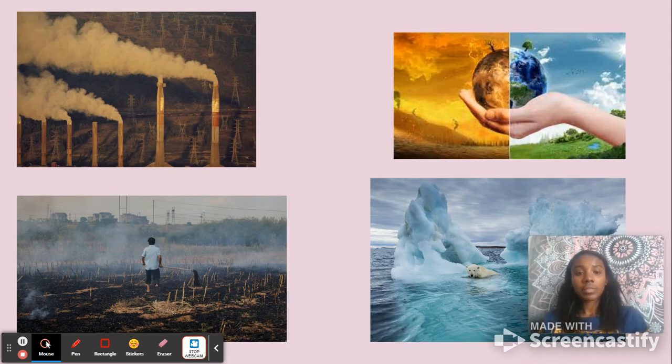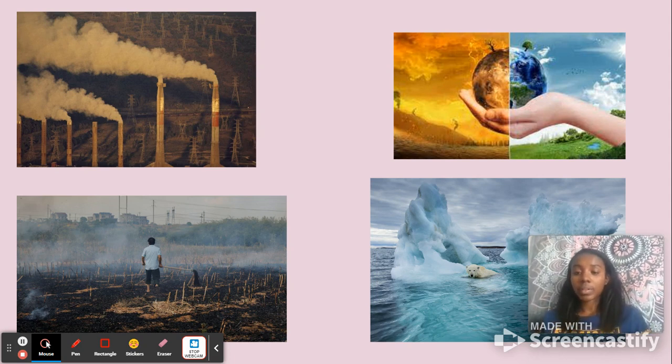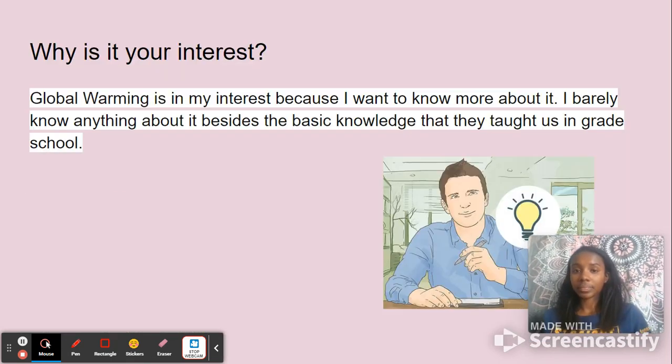And then these are four pictures of global warming, like the fossil fuels at the top and gas coming out. To the right of that is global warming when it's really bad and the earth is dying, and the other side is when global warming is not happening and the earth looks really good. The bottom left is a picture of a guy where maybe a house or something burned down because of global warming. And the last one, at the very bottom on the right, is a polar bear and an ice glacier, which is affecting him when he swims because he can't swim if there's all that ice.